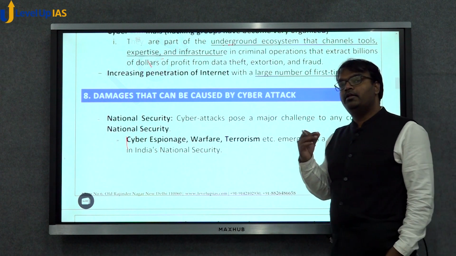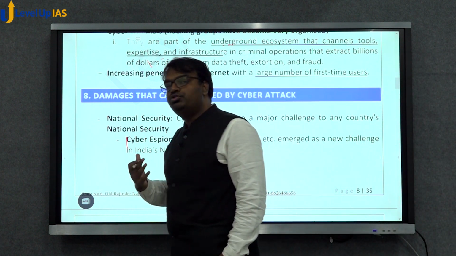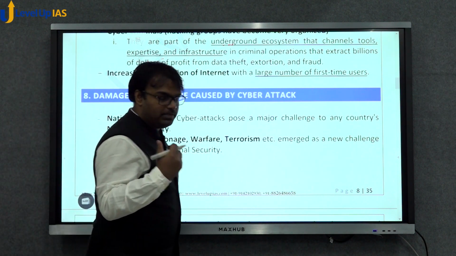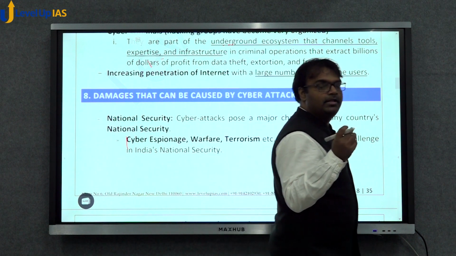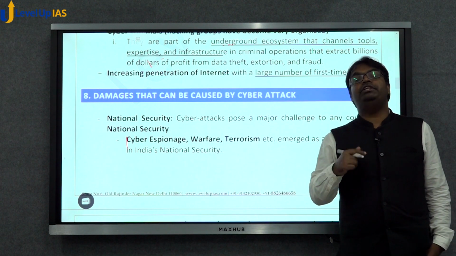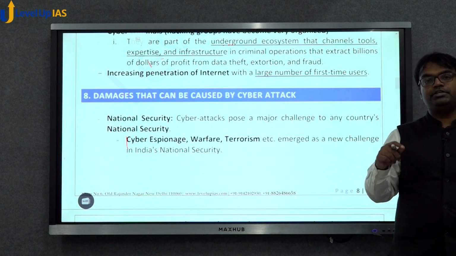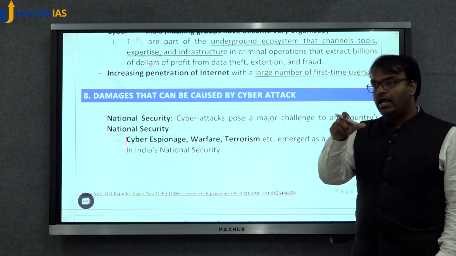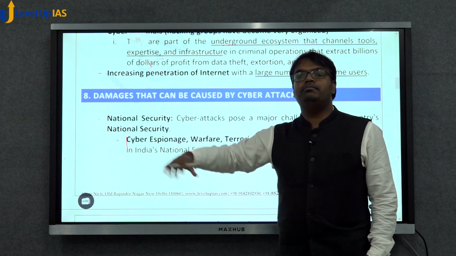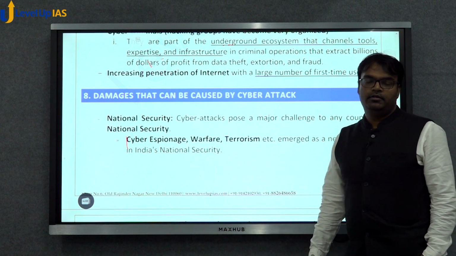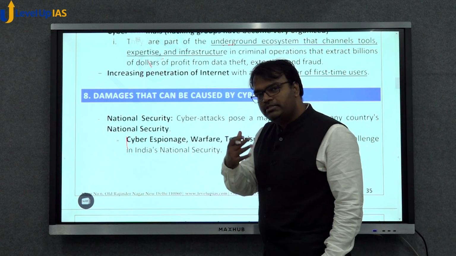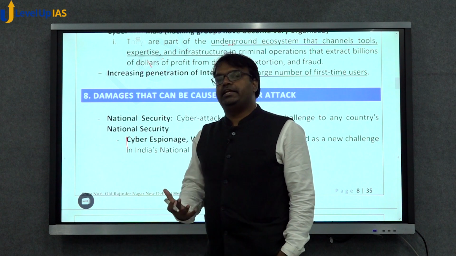When a person becomes a new internet user, that person is not aware of these things, which increases the vulnerability of that person's device, and the whole network to which the device is connected becomes vulnerable. Because of these things, cyber security has emerged as a challenging thing.